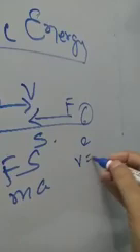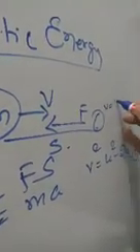Now F is equal to ma. If you take the equation of motion, then you have v square is equal to u square minus 2as, because the displacement is s here. What is the final velocity here? Final velocity is 0. The body is stopping. So we write 0 is equal to u square minus 2as. So 2as is equal to u square, or s is equal to u square by 2a.